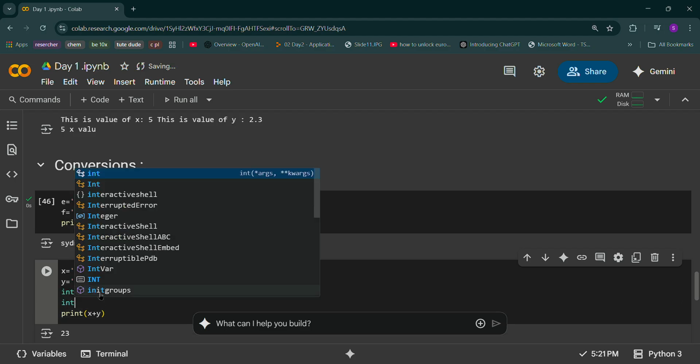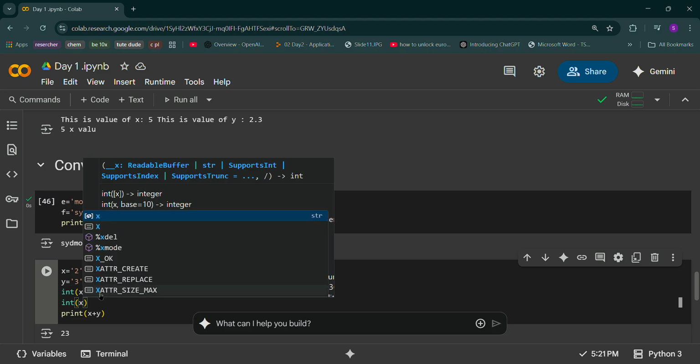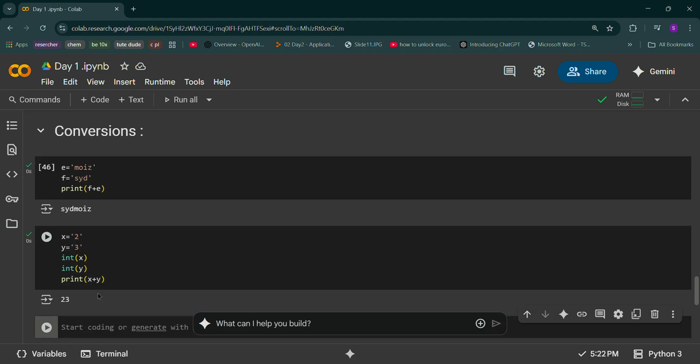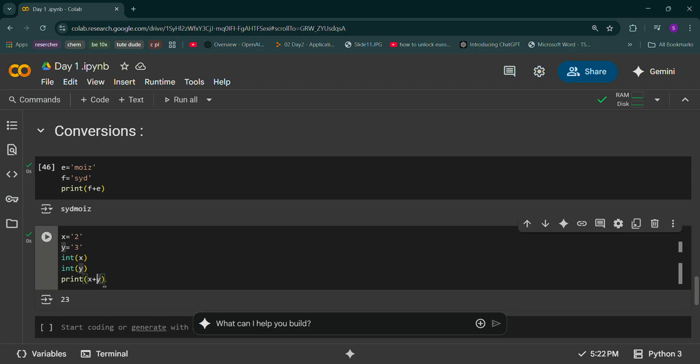But now what if I want this to become an int? I can convert this x from string to int. So I'm using int here to make it an integer. It is in string, and I'm making it into this.